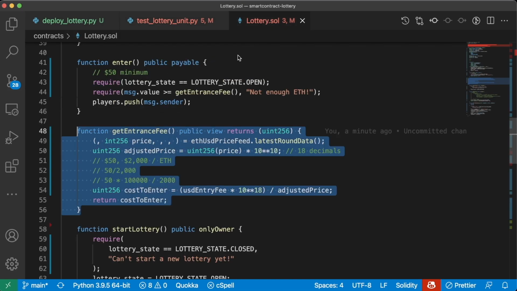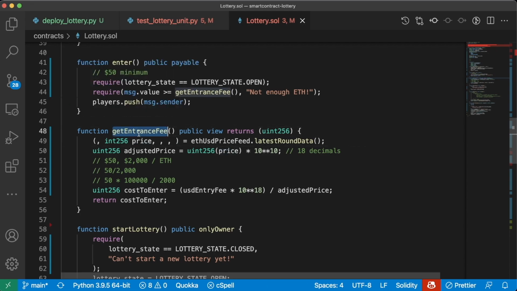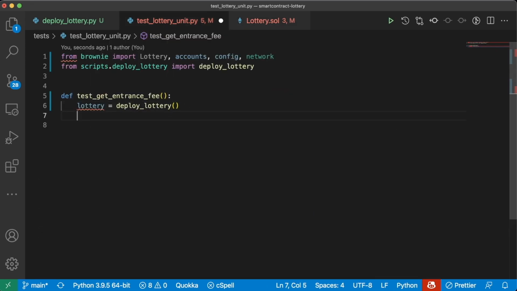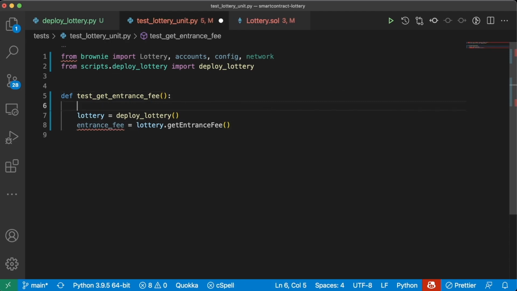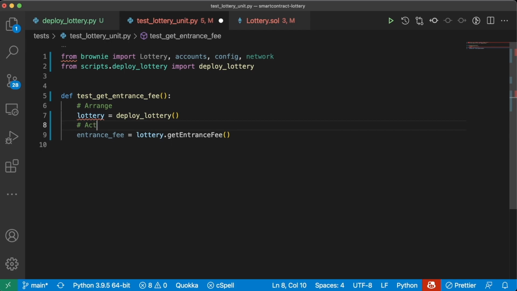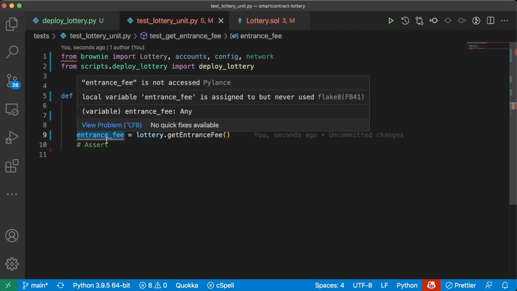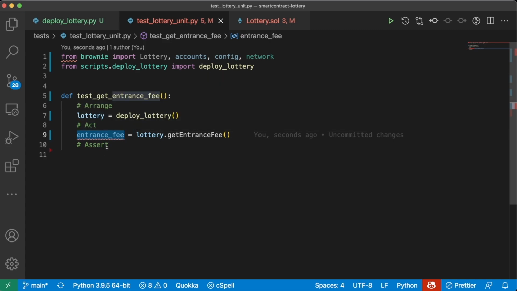Once we have our lottery contract, we can just call get entrance fee. So we can say entrance_fee equals lottery.getEntranceFee. And let's make sure we're doing the arrange, act, assert mentality here. We're going to want to make sure this entrance fee is what we expect it to be. So what do we expect it to be?